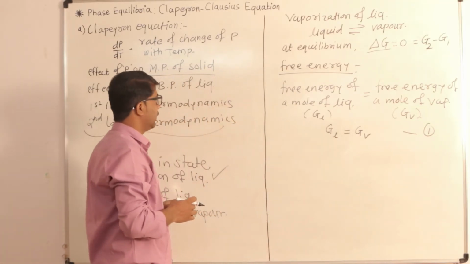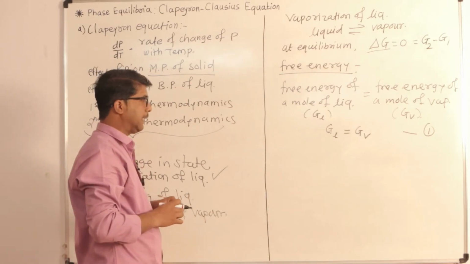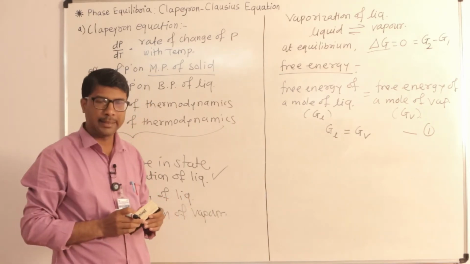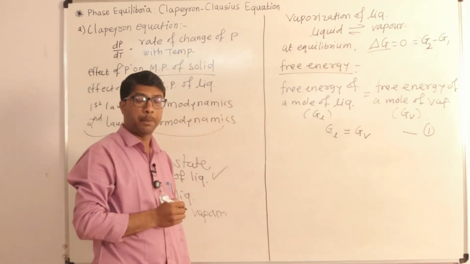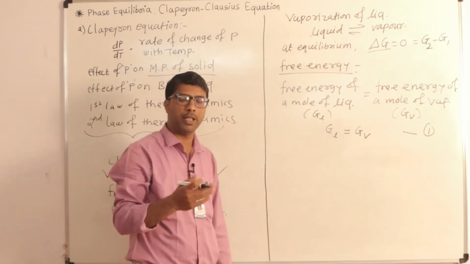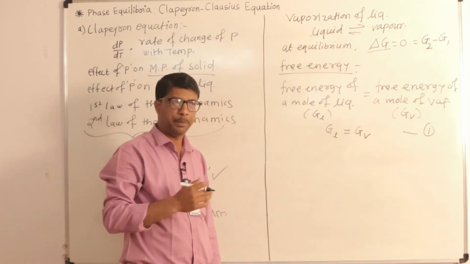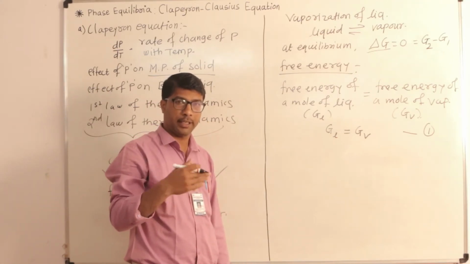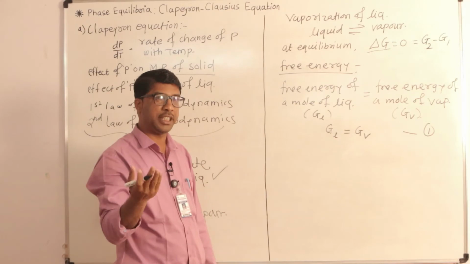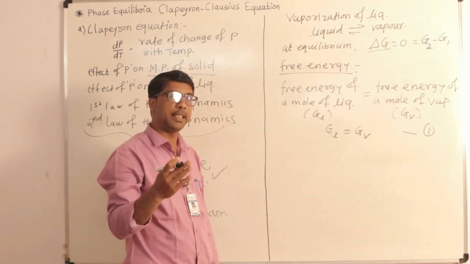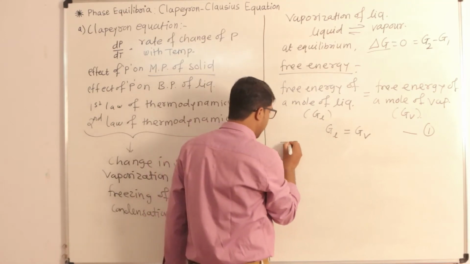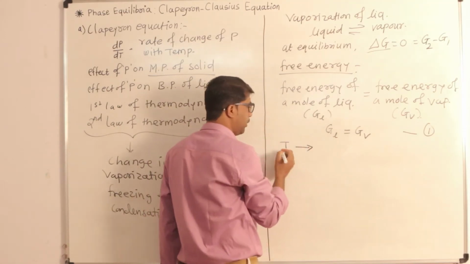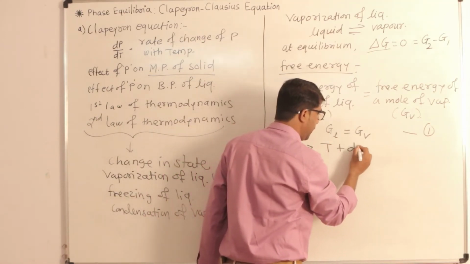In the next step, the scientist Clapeyron thought about the increase in pressure and temperature. What happens when temperature increases? What happens when pressure increases? If pressure increases, is there any change that takes place in the free energy? Let's write here: the temperature increases from T to T plus dT.